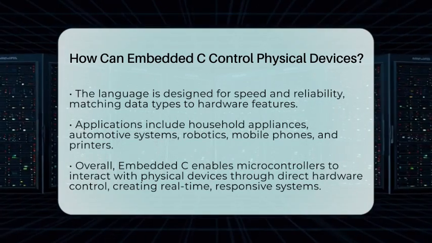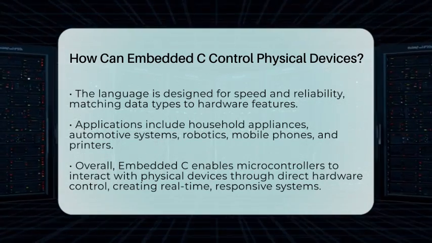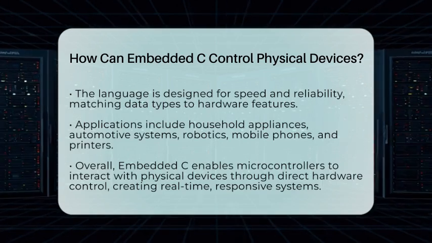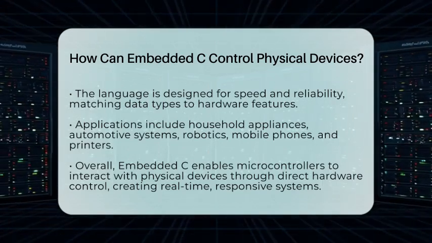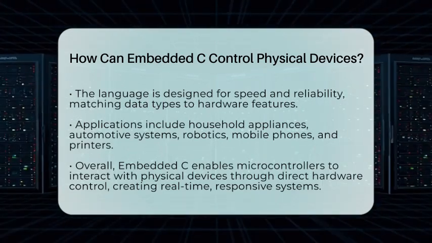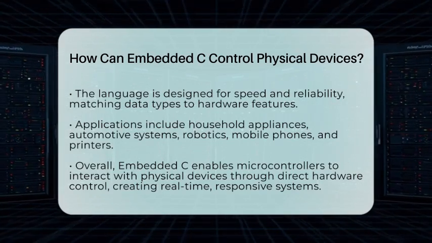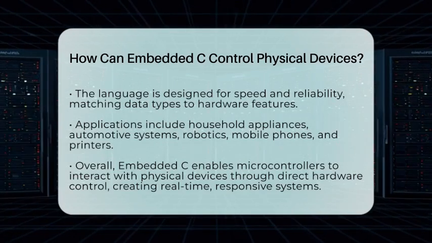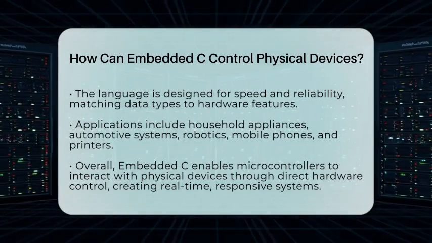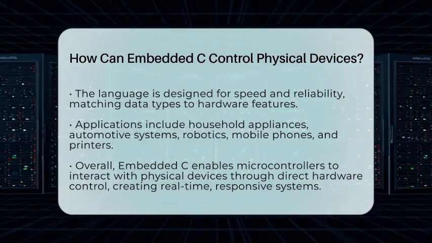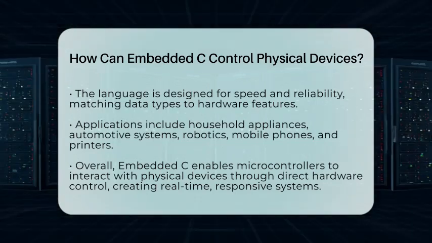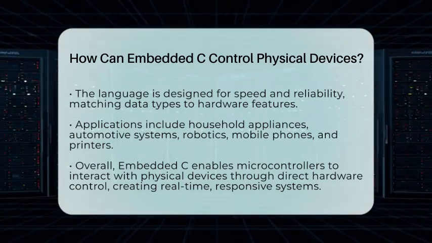In summary, embedded C controls physical devices by giving microcontrollers the instructions needed to read sensor data, process that data, and send signals to actuators. It manipulates hardware registers directly, making it possible to create efficient, real-time systems that interact with the physical world. This close connection between software and hardware is what makes embedded systems so powerful and versatile in everyday life.